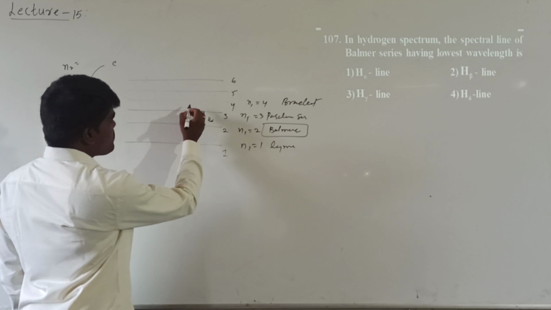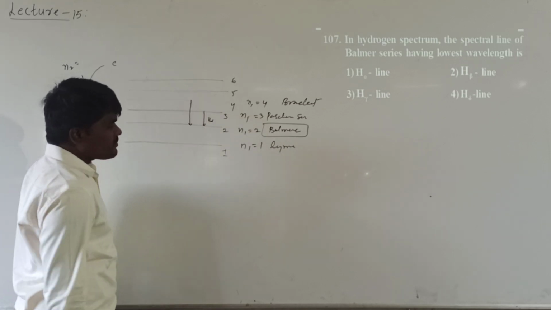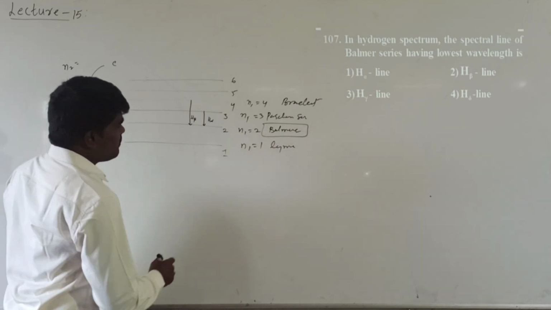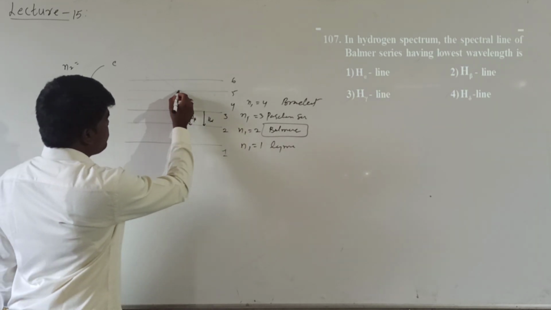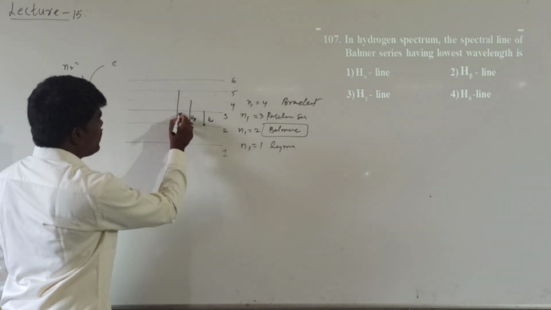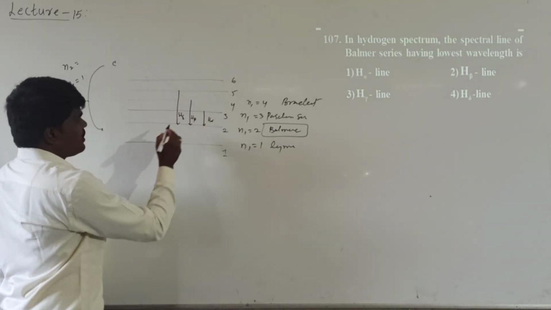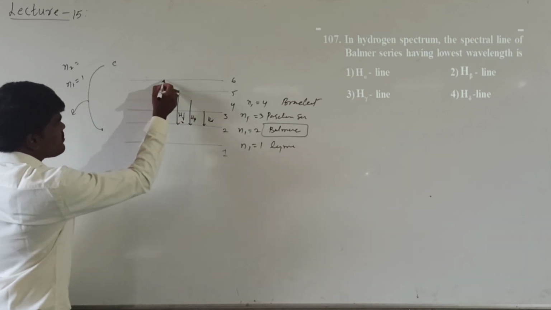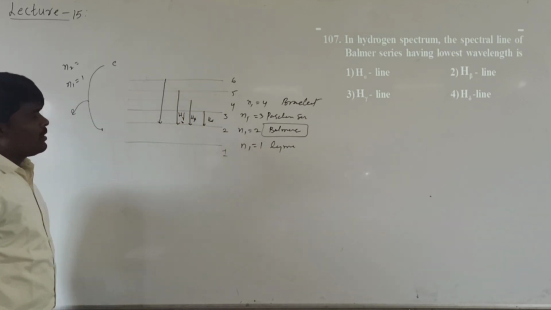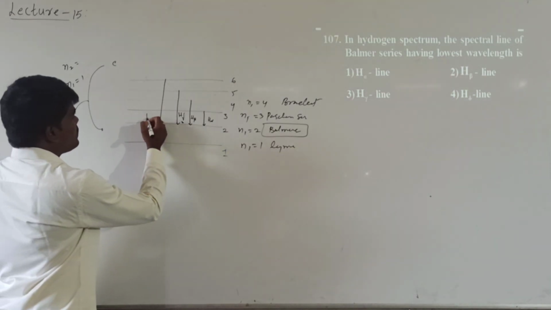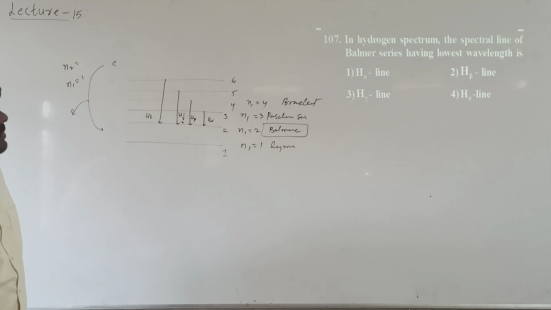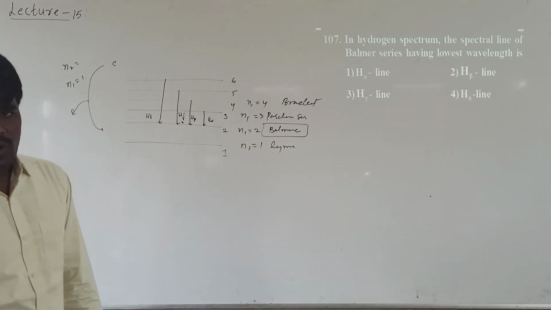When an electron jumps from fourth to second, it will be called beta line in the Balmer series. When an electron comes from fifth to second, it will be called gamma. When an electron comes from sixth to second, it will be called delta. So he is asking which of the following is having lowest wavelength.